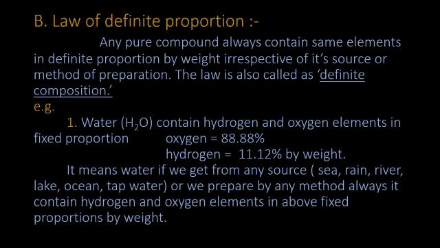Oxygen is equal to 88.88% and hydrogen is equal to 11.12% by weight. It means water, if we get it from any source, sea, rain, river, lake, ocean, tap water, etc., or if we prepare it by any method, always contains hydrogen and oxygen elements in the above fixed proportions by weight.